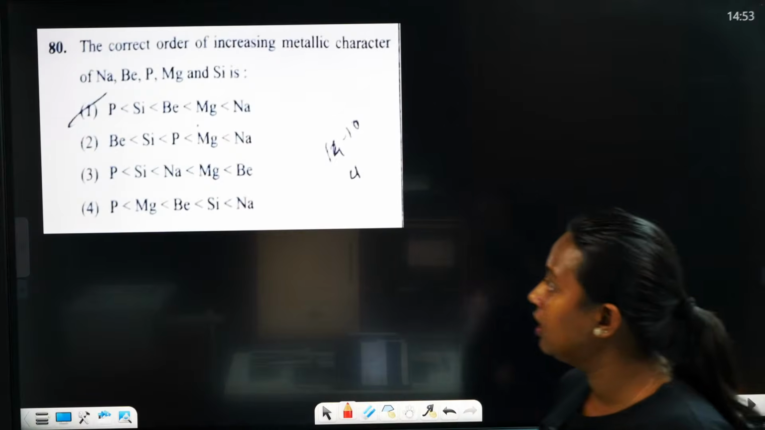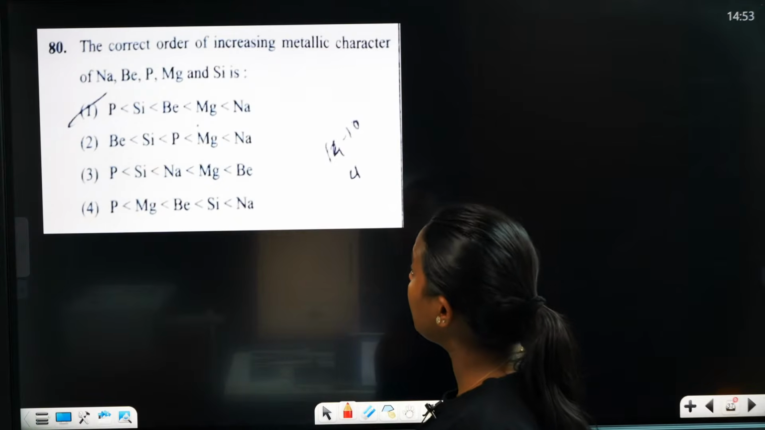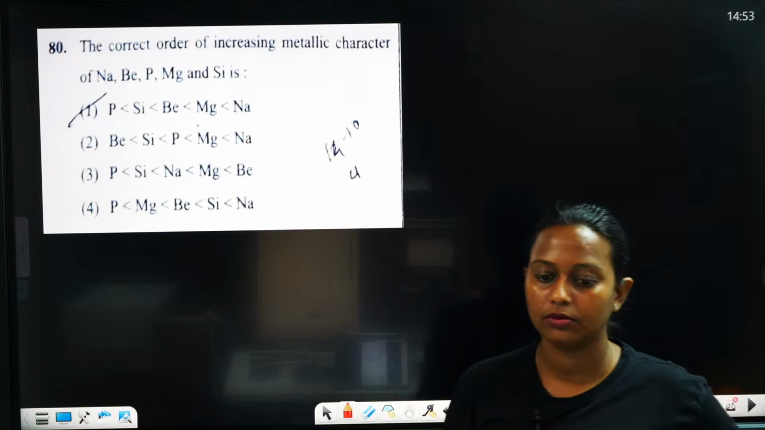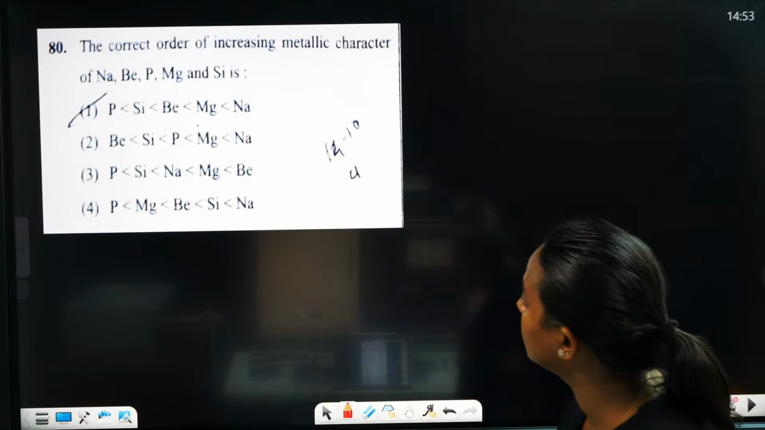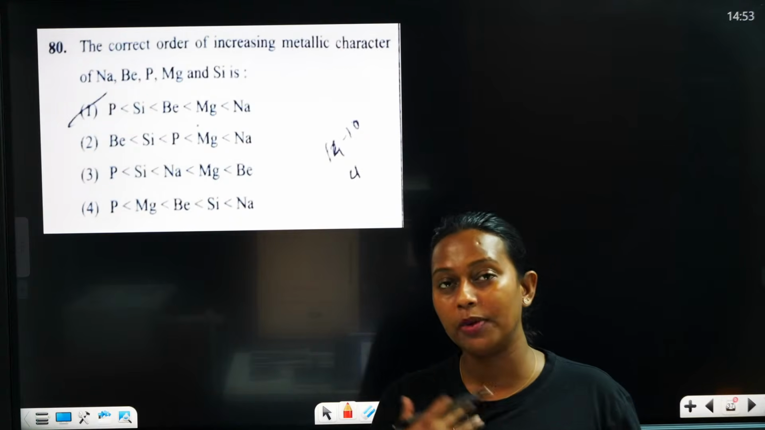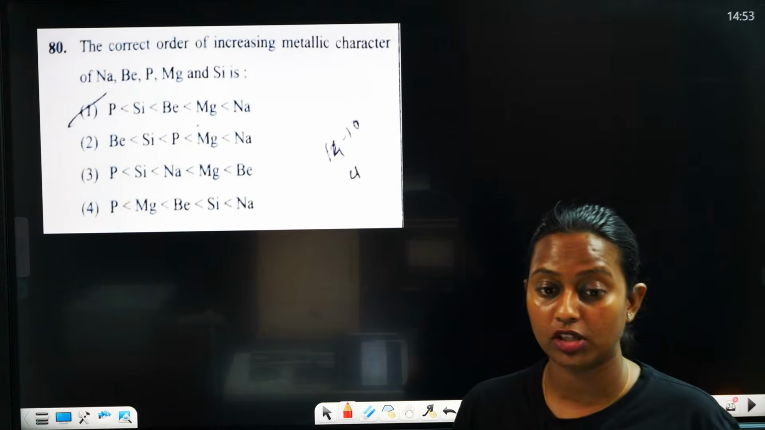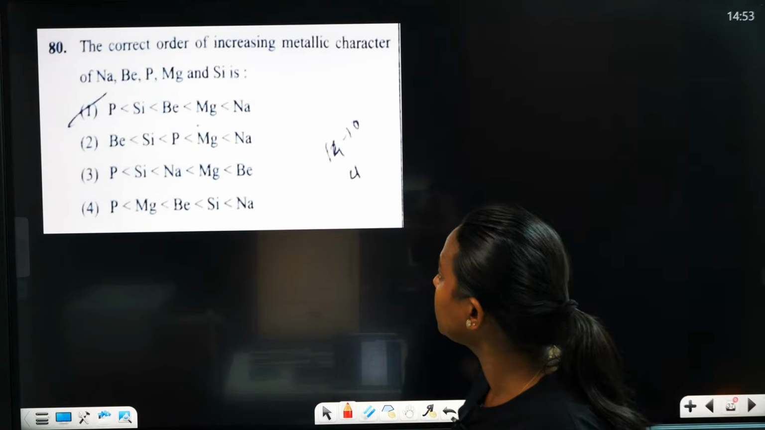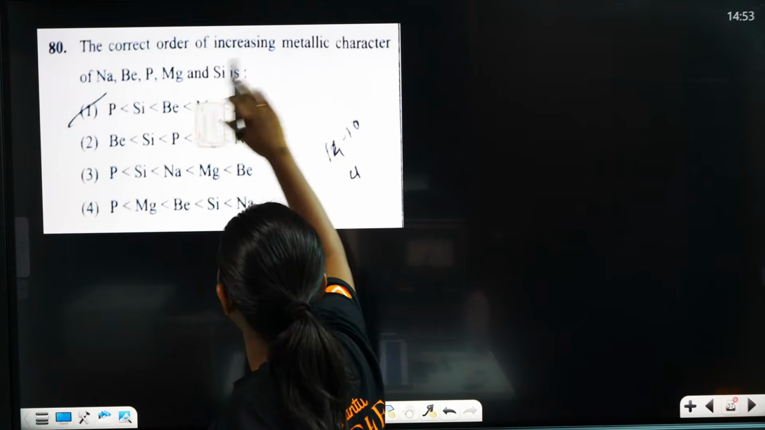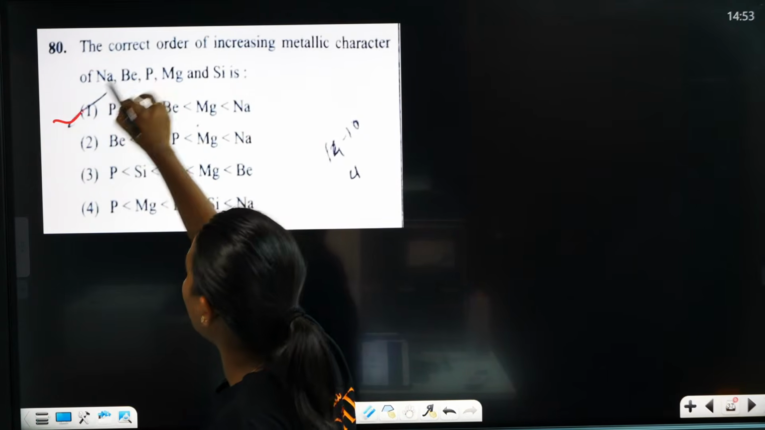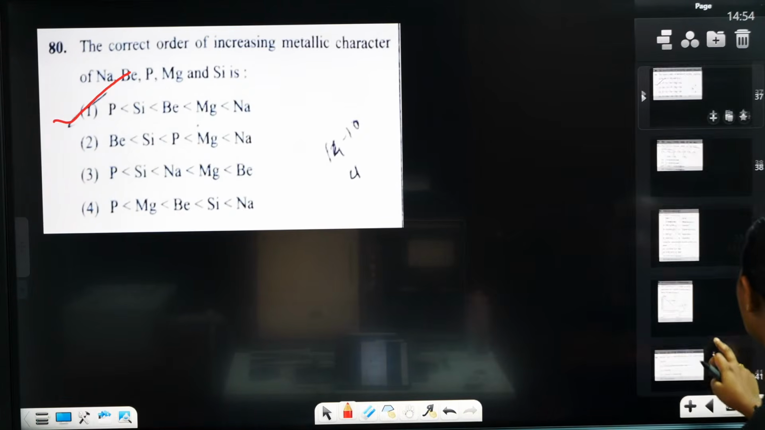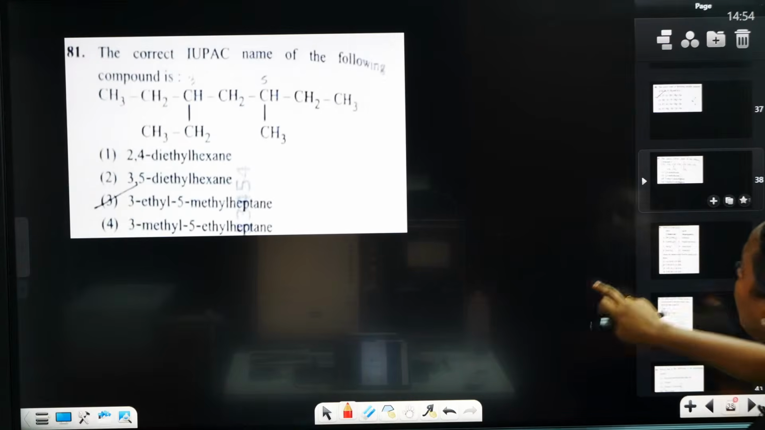Then tell me the correct order of increasing metallic character. Metallic character means it should be electropositive. Na plus, Mg2 plus, Be2 plus. Yes, the correct answer is 1 only. 1 is the correct answer, Ada. Then we are moving to the next question.